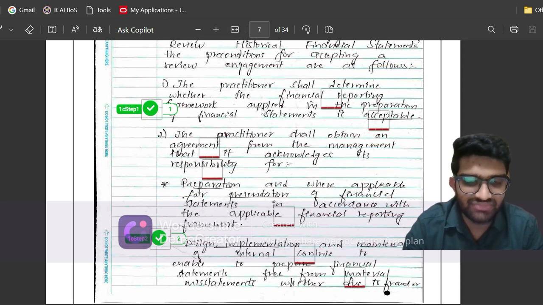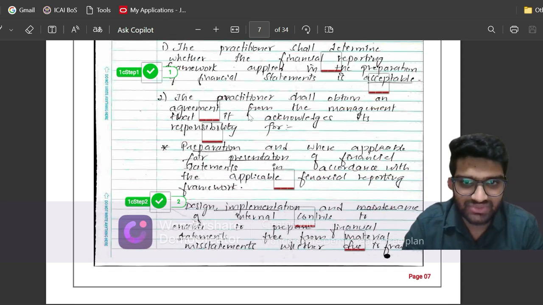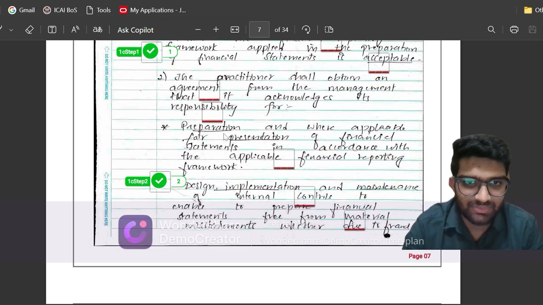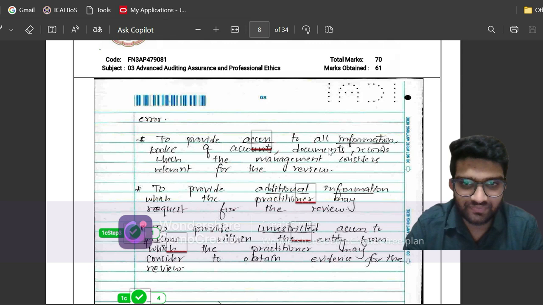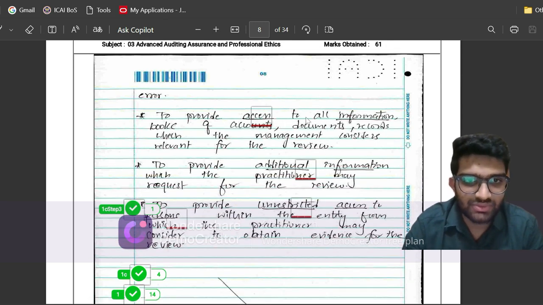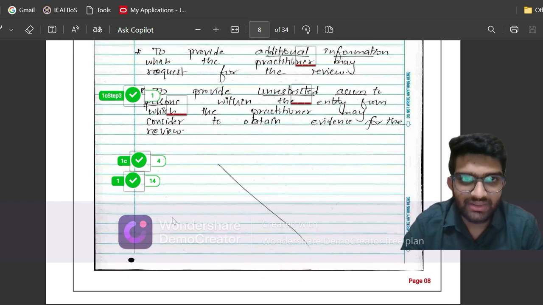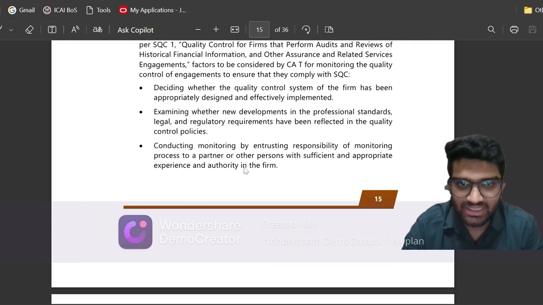First the giant precondition, which is acceptability of the AFRF, and then comes the individual points: preparation and fair presentation of financial statements, design and implementation of internal controls, then to provide access to information, to provide additional information, unrestricted access to persons. Now let us see what ICAI's answers are.